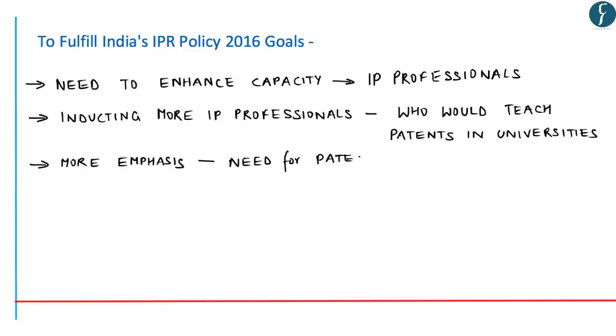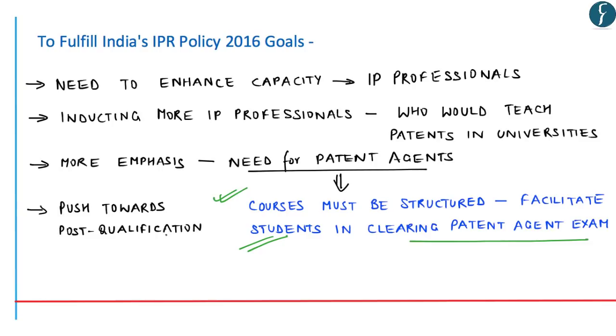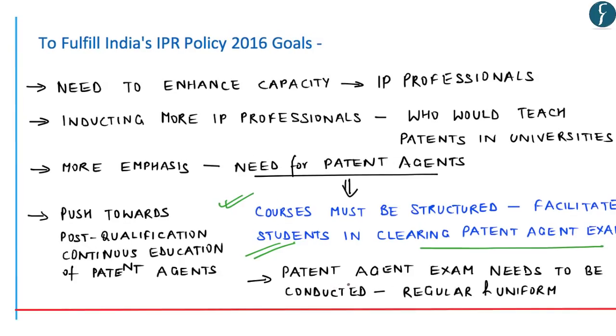More emphasis should be laid on the need for having more patent agents. And in this aspect, courses must be structured so as to facilitate the students in clearing the patent agent examination. Further, there must be a push towards post-qualification continuous education of these patent agents. Also, the patent agent examination needs to be conducted on a more regular and uniform basis, as it will not only help in increasing the number of IP professionals but will also provide a new career choice for graduates having a degree in science and technology.